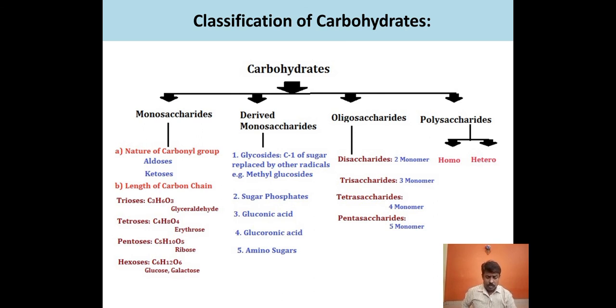If the polysaccharide consists of only one type of monomer, like glucose, then they are called homopolysaccharides. If a polysaccharide consists of more than one, different types of monomers, then they are called heteropolysaccharides.